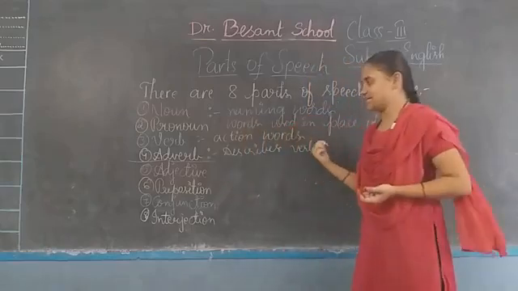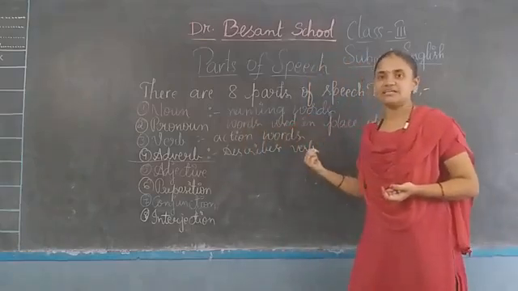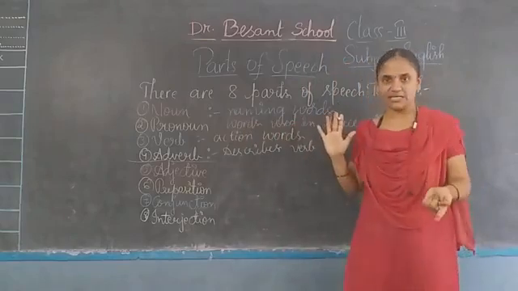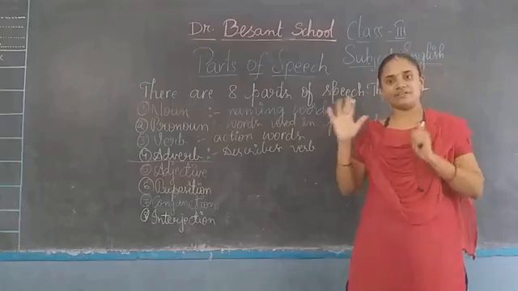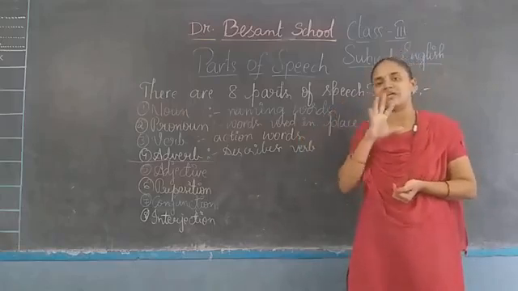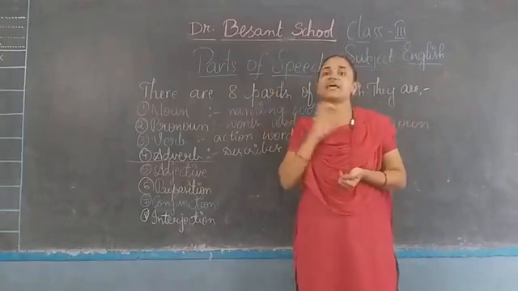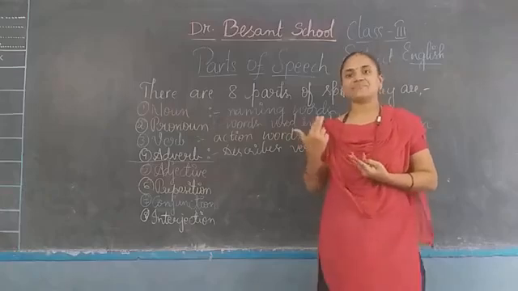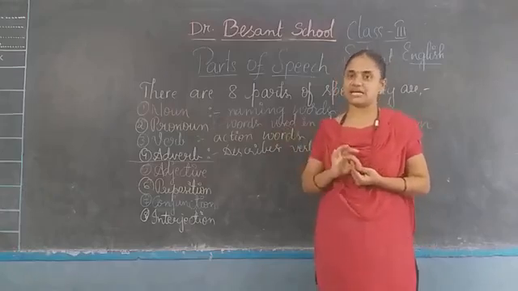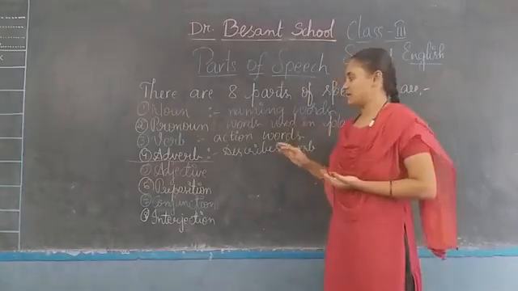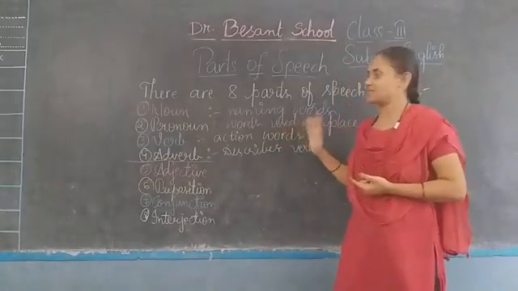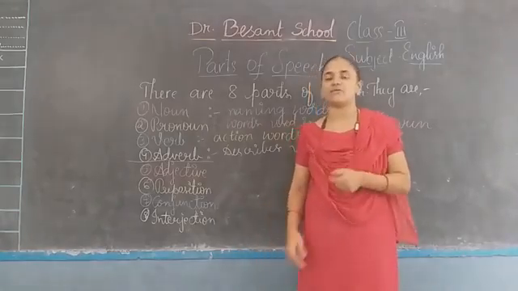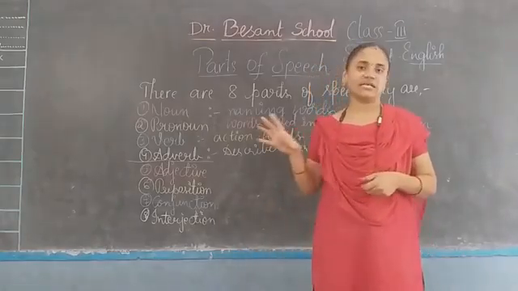Whether I am writing neatly or clumsily, whether I am speaking clearly, fluently, or with mistakes, how that action is done. Whether fast, slowly, neatly, steadily, the way the action is done, those are adverbs. Generally, most of the time, adverbs end with ly.